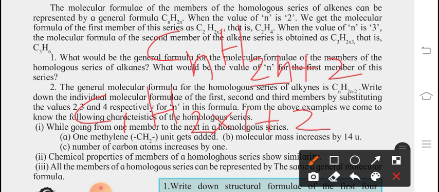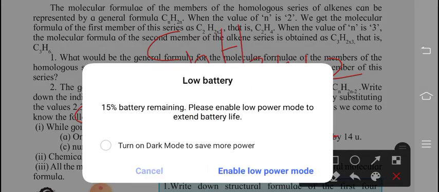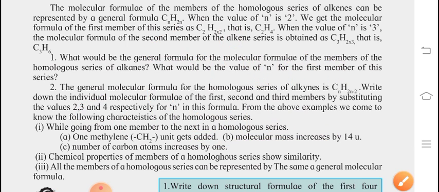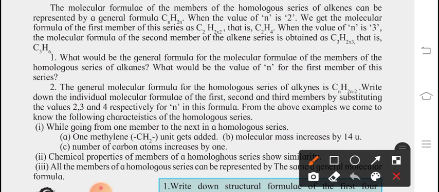Then this is C1 and H2 multiplied by 1 is 2 plus 2. So this is C1 H4. Hence the general molecular formula we are getting is CH4, that is for methane. So for alkane, the general formula is